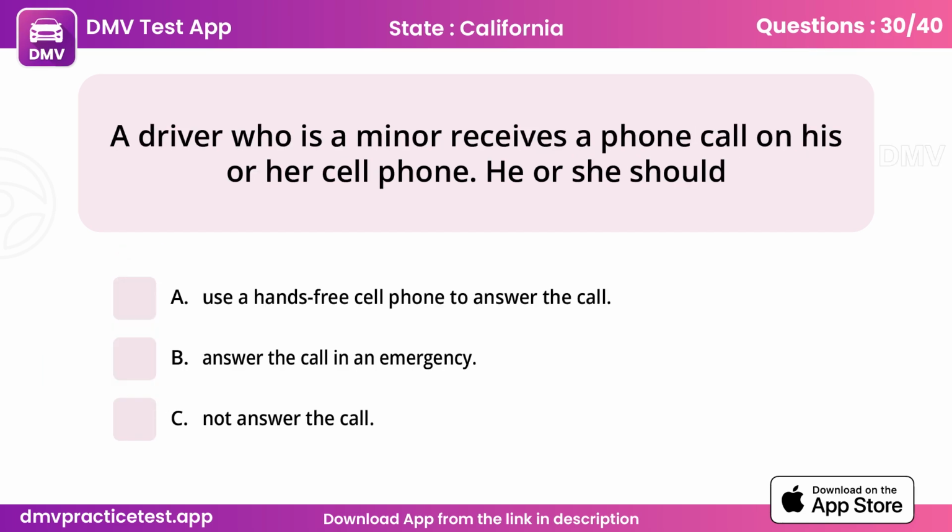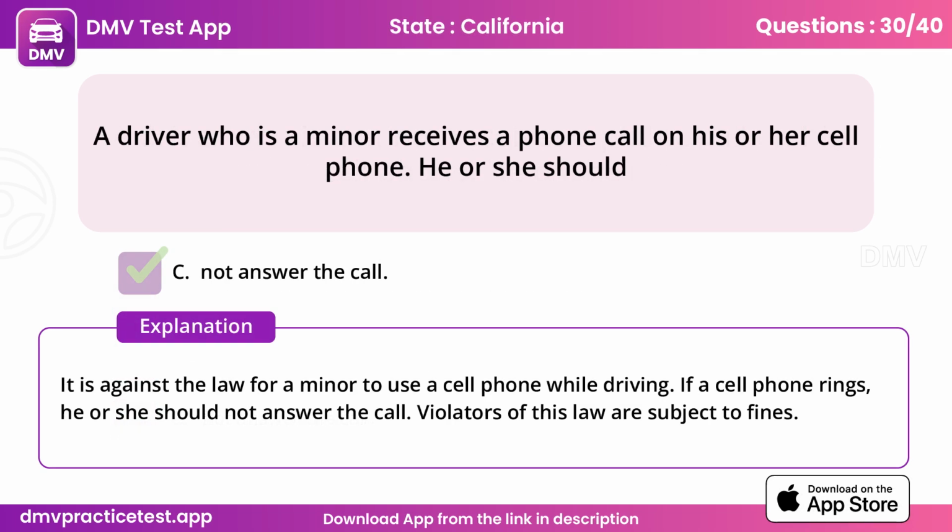Question 30. A driver who is a minor receives a phone call on his or her cell phone. He or she should C. Not answer the call. It is against the law for a minor to use a cell phone while driving. If a cell phone rings, he or she should not answer the call. Violators of this law are subject to fines.